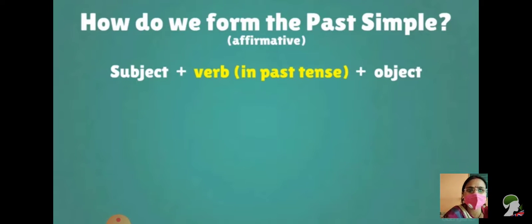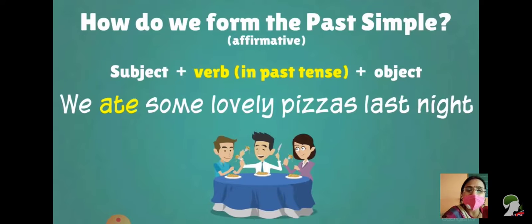Let us see some examples. We ate some lovely pizzas last night. Obviously you will be happy when you have eaten a pizza. But now if you will see in this sentence, we ate, eat, ate, eaten. Ate is the verb second form. Some lovely pizzas, these all are your objects. So this is a simple past tense. Hope it is clear to you.